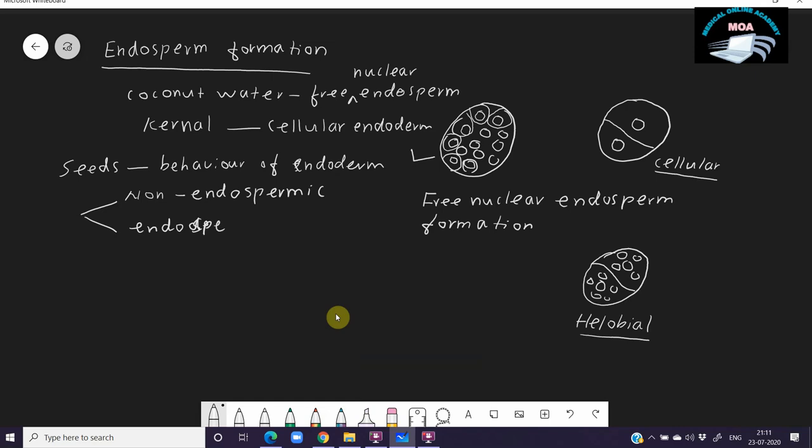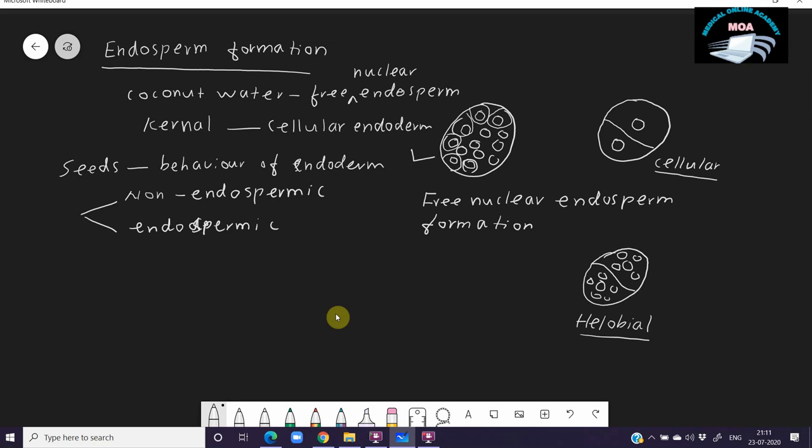Endospermic seed. The difference between these two: during embryo development, the endosperm is completely utilized and there will be no endosperm remaining there. Such a type of seed is known as a non-endospermic seed. So that's endospermic seed मध्ये endosperm नाही दिसणार. And in some other plants, a little bit of endosperm will be used and the major portion of the endosperm will remain there even after the formation of the seed and fruits. That is known as endospermic seed.